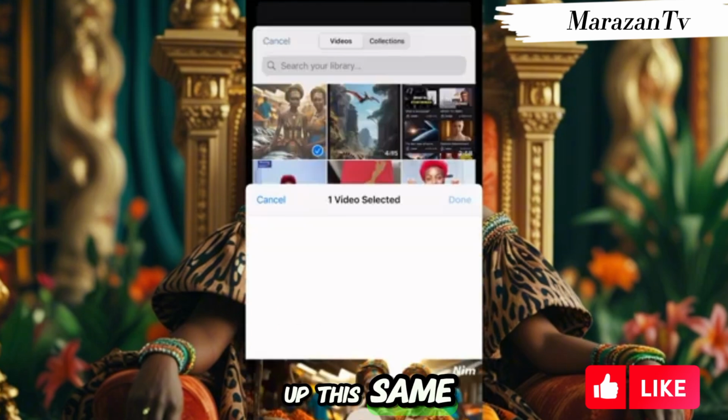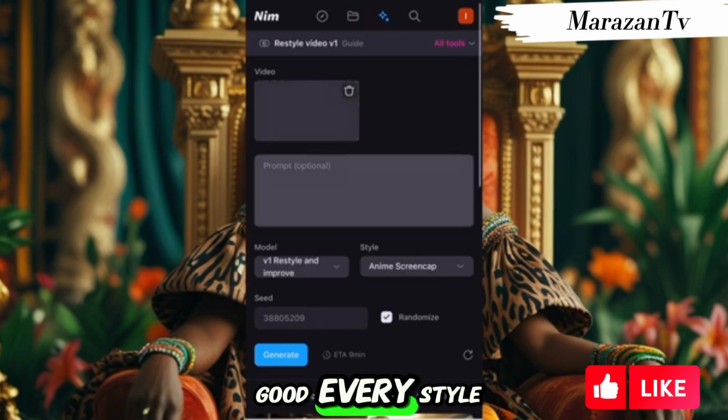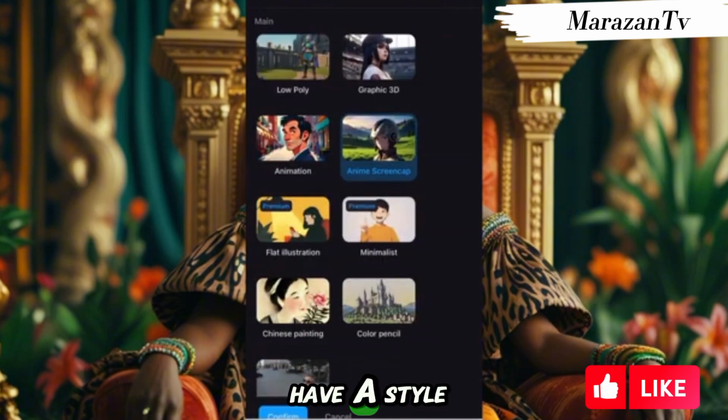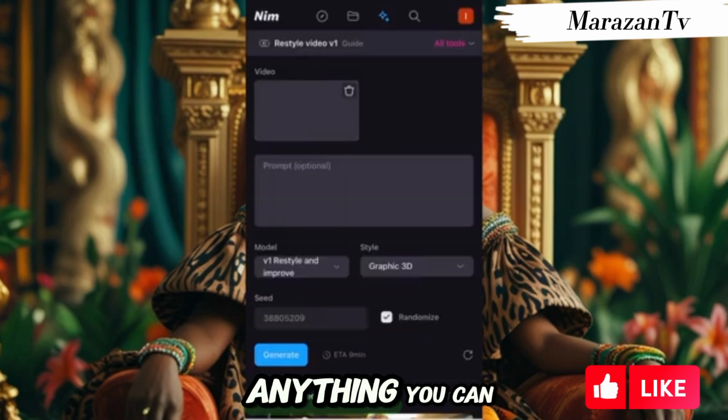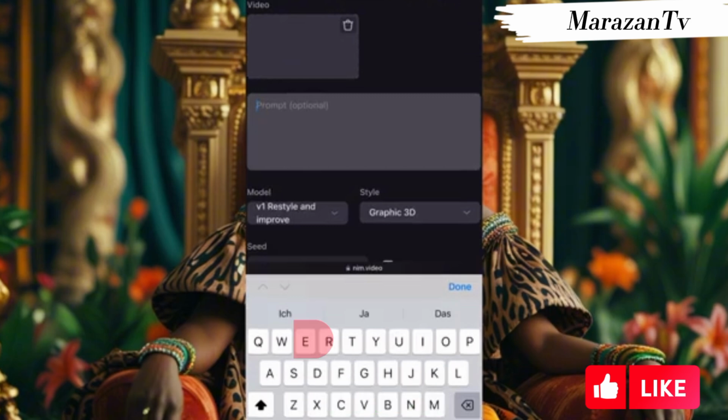Let me bring up this same video and relight this video, okay? Let's see how their relighting works. But this app is good. Restyling. So here we have our style. I can decide to choose something else like anime, you can choose anime, you can choose anything. You can choose 3D. Let's see how they give us the 3D.